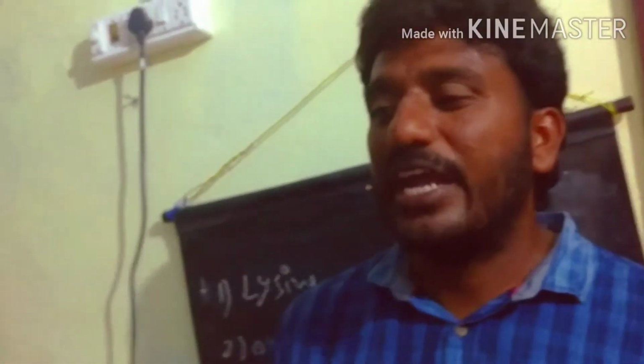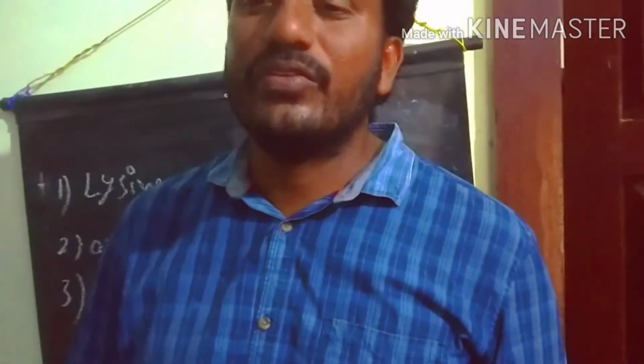So simply we have 25 amino acids. Out of 25 amino acids we consider 18 as neutral amino acids. The remaining 4 amino acids are acidic amino acids. The remaining 3 amino acids are basic amino acids.